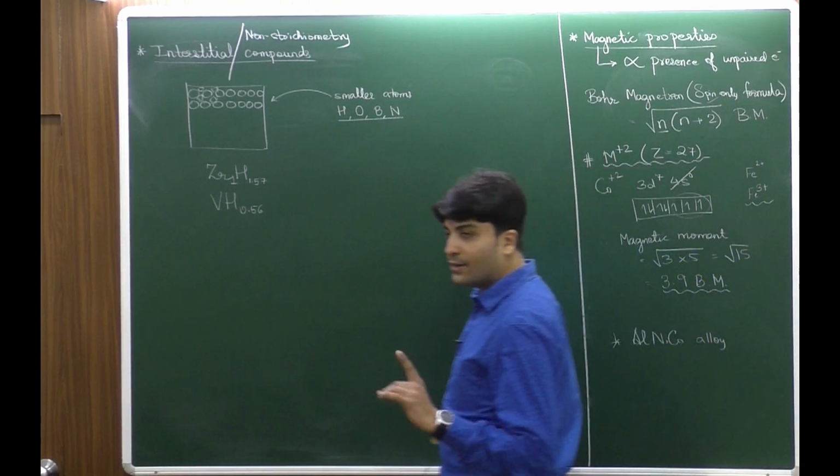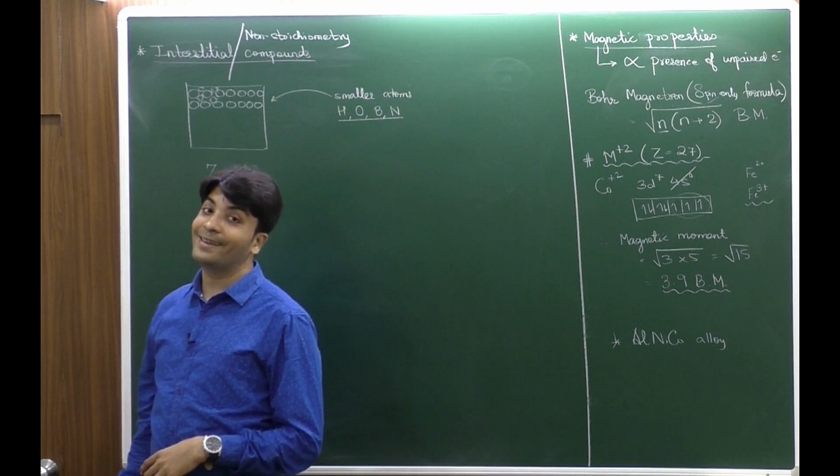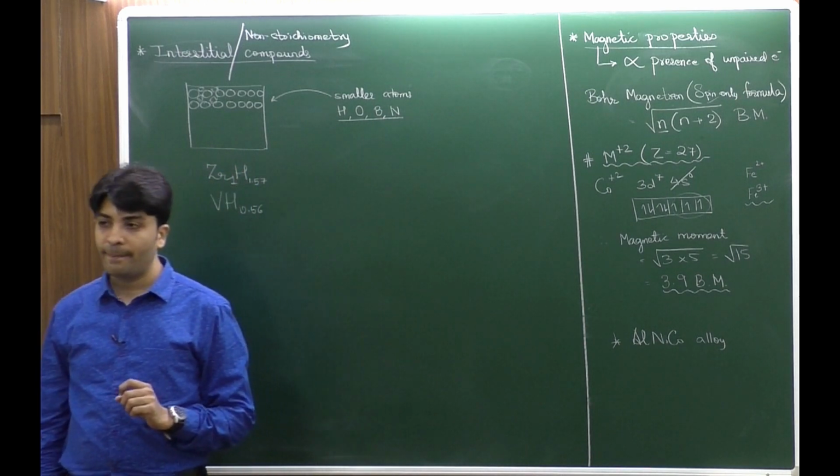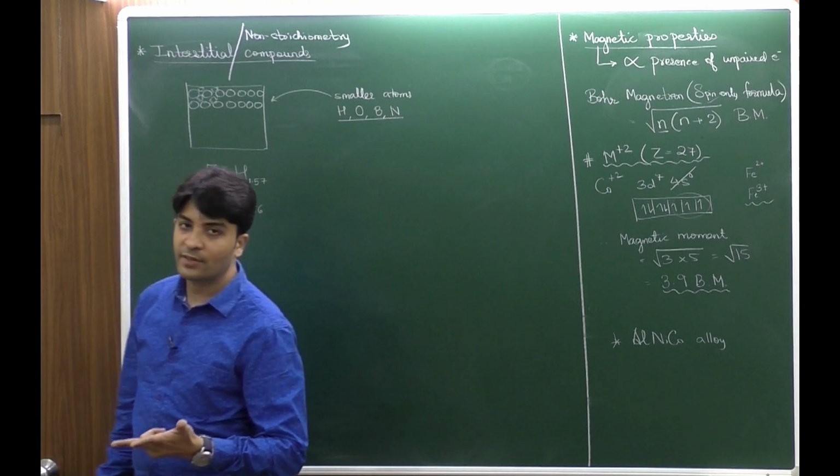If you remember, hydrogen chapter में we had studied about hydrides. Hydrides 3 टाइप के होते हैं. Perfect, very good.